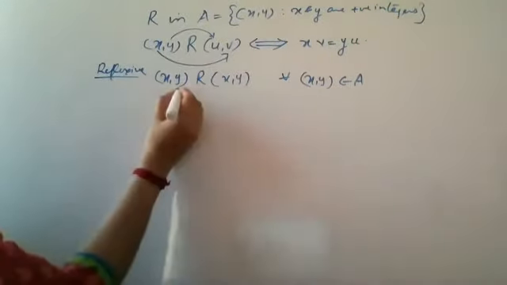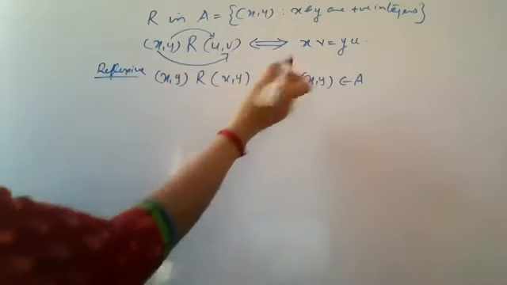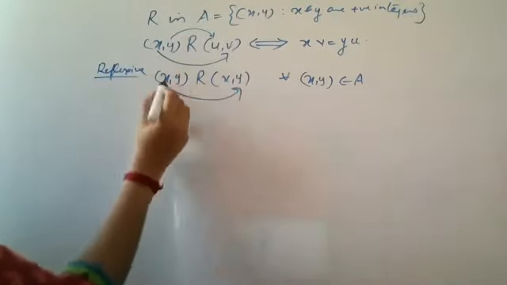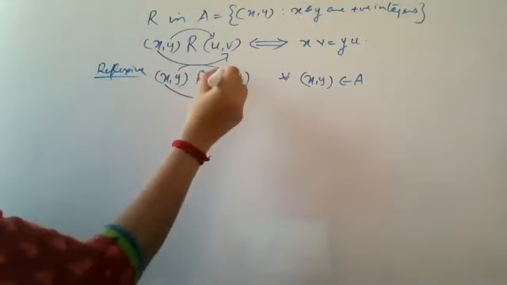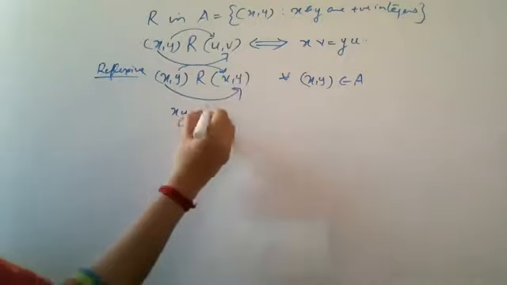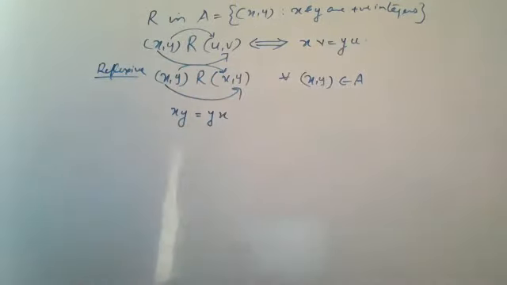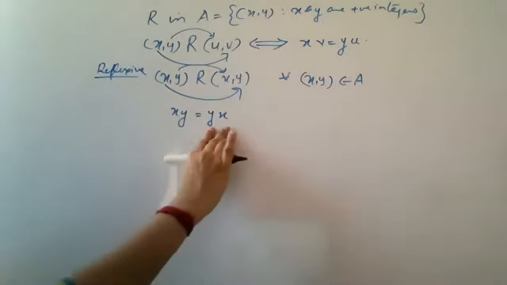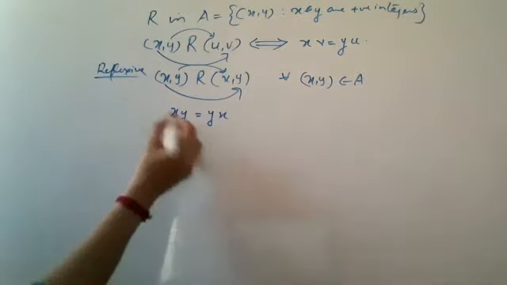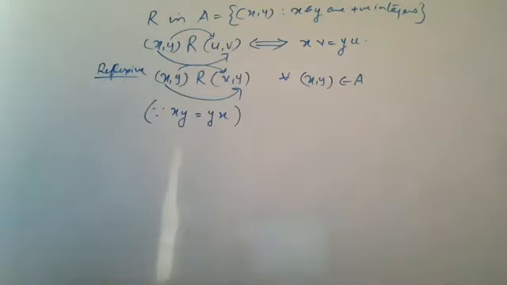Let's check. If we are saying that these two are related, an ordered pair is related to itself if it satisfies this condition. This condition means the multiplication of these two should be equal to the multiplication of these two. So when we multiply, we get xy on one side, and this into this is equal to yx. Now, since x and y are positive integers, the multiplication gives the same answer. Whether xy or yx, the answer is the same. So these are equal. This is the reason why we say that (x, y) is related to (x, y).